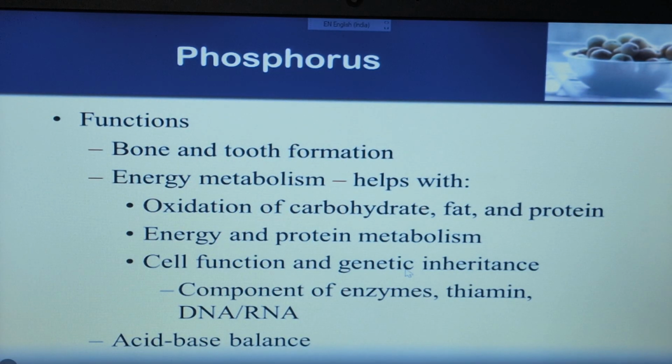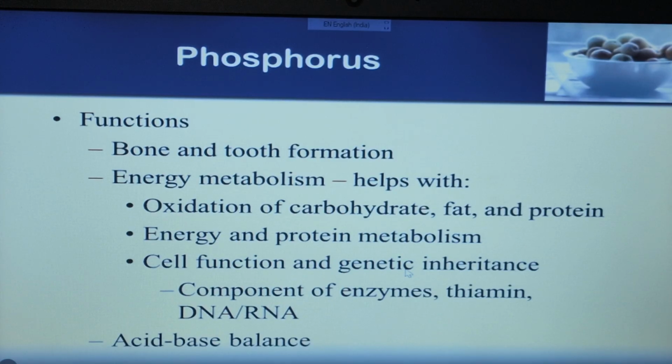The next mineral is phosphorus. Phosphorus also helps in bone and tooth formation, but the major mineral that helps in bone and tooth formation is the calcium ion. In energy metabolism, phosphorus helps in oxidation of carbohydrate, fats and protein, energy and protein metabolism, cell function and genetic inheritance, because DNA or RNA contain phosphorus as a backbone, right? So phosphorus helps in energy metabolism, cell function and genetic inheritance.